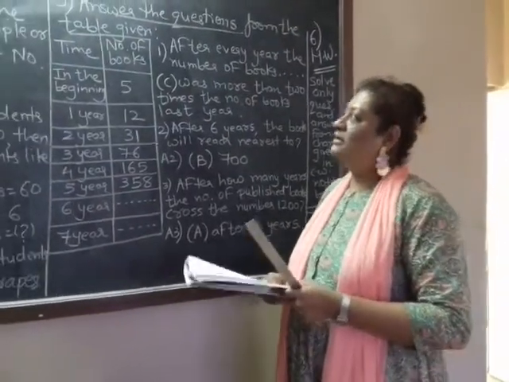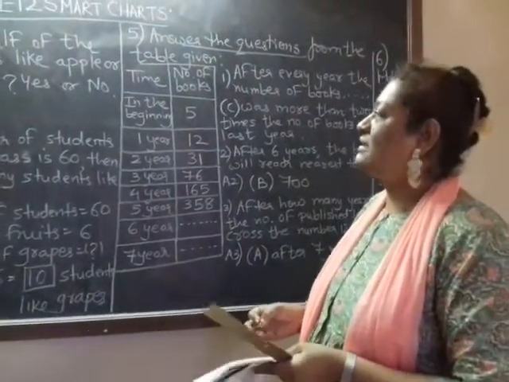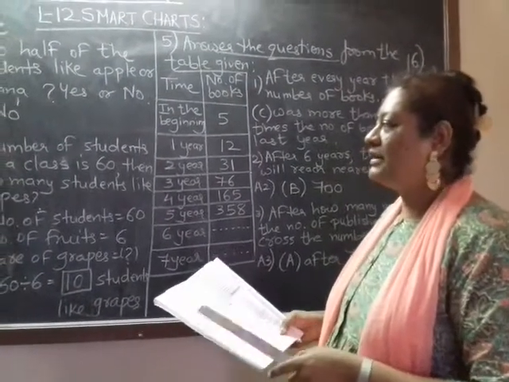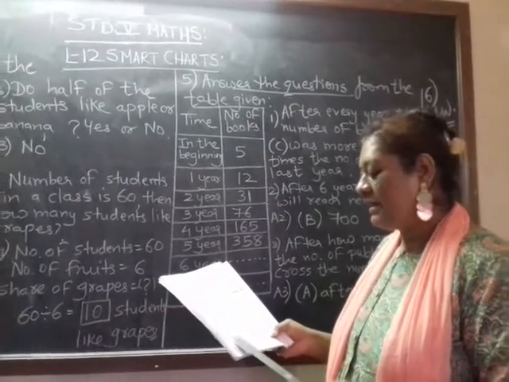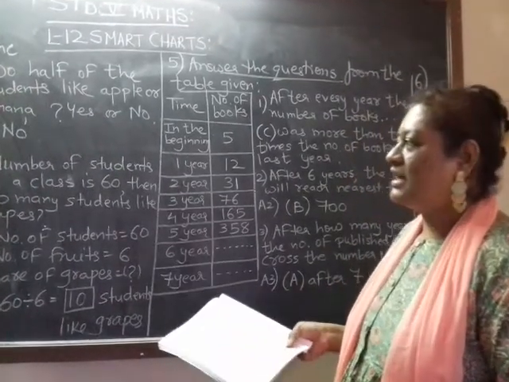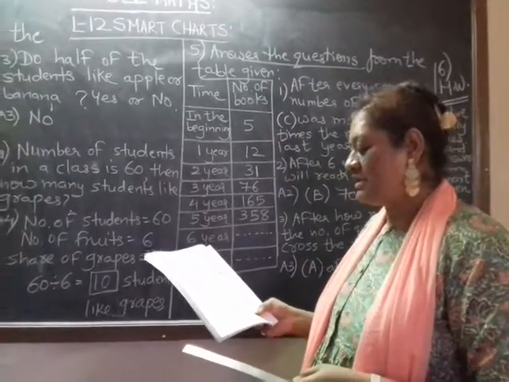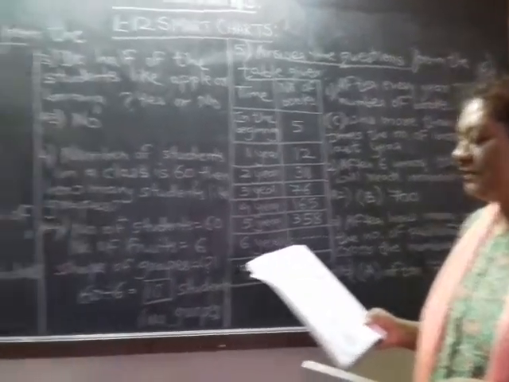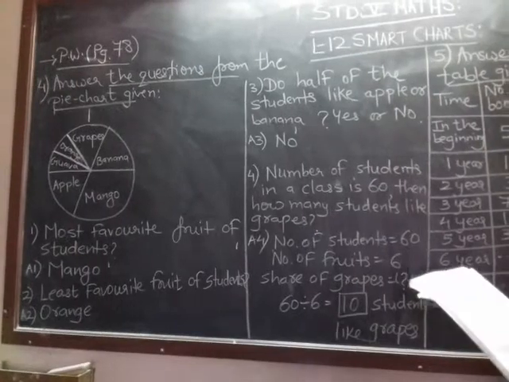Okay, children, for standard 5th maths, lesson number 12, smart charts. Today we are going to complete this chapter. I had solved the first 3 charts for you with the answers and questions given. Coming on to question number 4 on page 78 of your practice work, I go with the question.